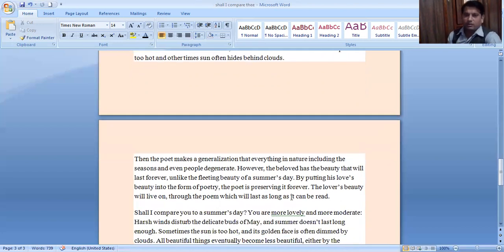So overall, look at the next line here. Shall I compare thee to a summer day? You are more lovely and more moderate. The line shows that you are more lovely. You are means the Dark Lady, the poet's beloved. You are more lovely and more moderate. Harsh means hard, rough. That is, harsh winds disturb the delicate buds of May during the summer day.